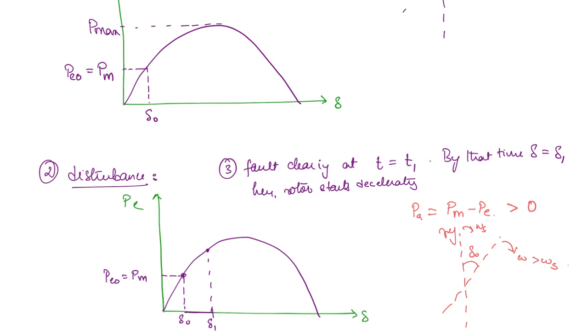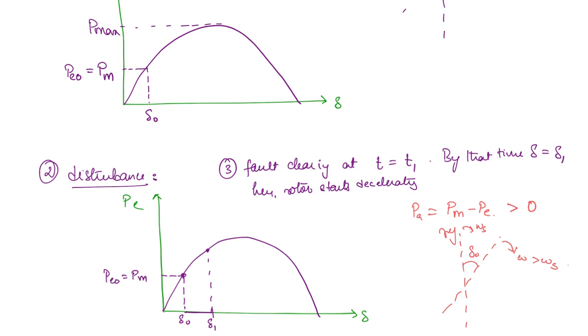Now one thing you have to note here is that the velocity is still greater than the synchronous velocity, right? It has just started to decelerate. So after a time it will come back to the synchronous speed, but right now, at the point when the fault is cleared, it is still greater than the synchronous speed. So this angle delta will go on increasing because there is a non-zero relative velocity here.